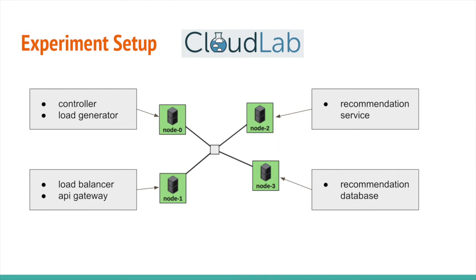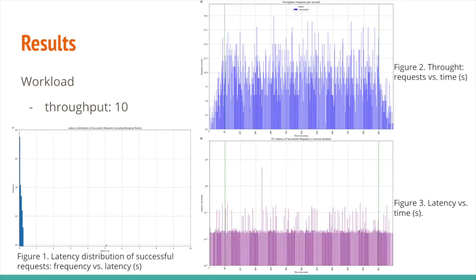We ran experiments with a duration of 12 minutes, with the first minute to ramp up throughput and the last minute to ramp down. Here is the experiment result when throughput is set to 10. Figure 1 shows the latency distribution of successful requests. The x-axis represents latency in seconds, and the y-axis represents the frequency.